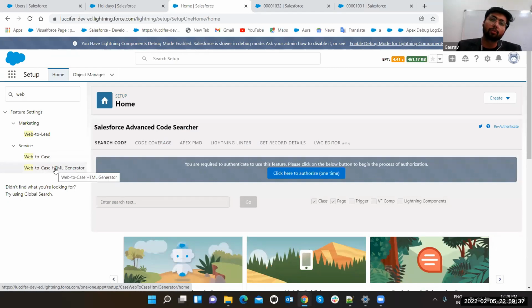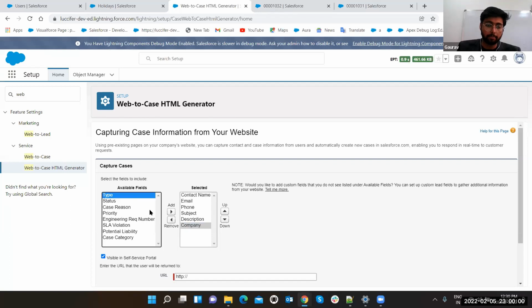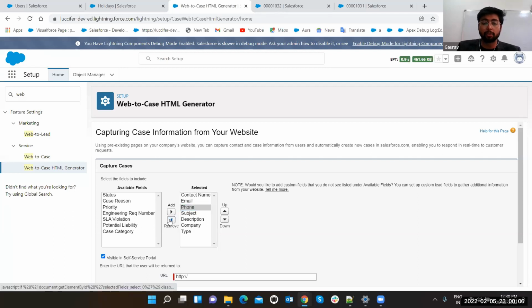Now, what is the web page through which the user will send the details? Just click on Web-to-Case HTML Generator. So what you can do, you can add all the fields you want in your custom web page. Suppose I want contact name, email, phone, subject. No, this is not enough for me. I want to add the company also, and type, what type of case you are having. So these are the fields you can add, and you can remove also, and you can move them up and down. Suppose I want phone under email, so it will be here. You can set it up.